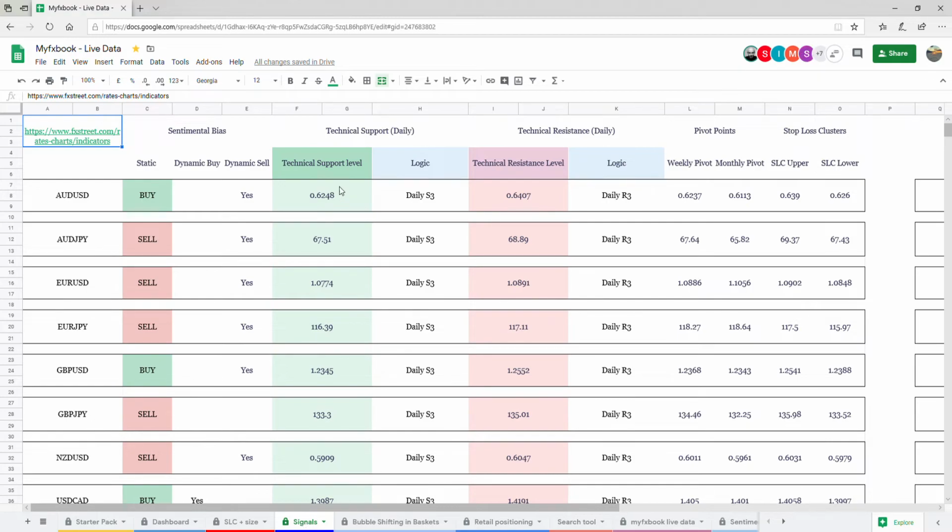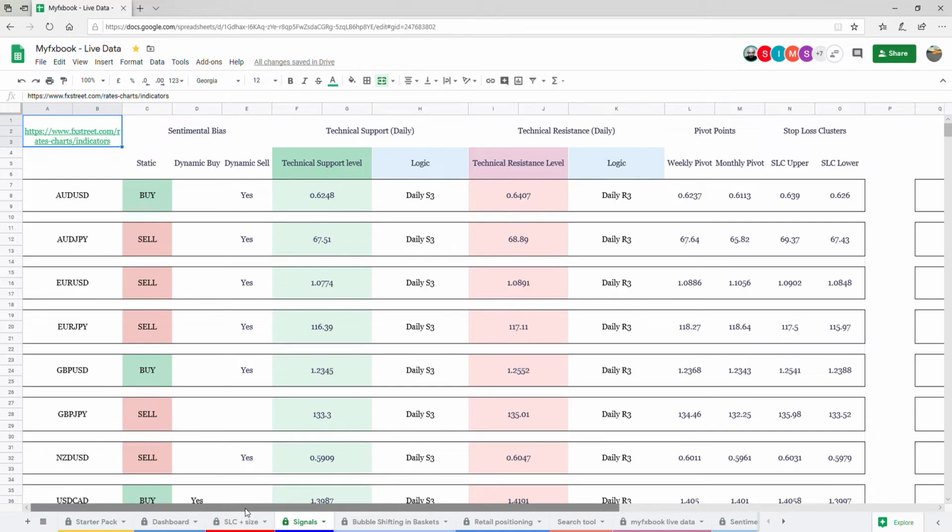The technical support is based on the daily S3 pivot point, and the technical resistance level is your daily R3 resistance. And then we've got the pivot points and the inclusion of the SLCs as well. So we can see at a high level the Aussie dollar is a buy, but at the low level it's a sell. So we wouldn't look to trade the Aussie dollar today, but we would look to have a look at the Aussie yen. But remember where price is with pivot. We are above monthly pivot, so we'd want that below.